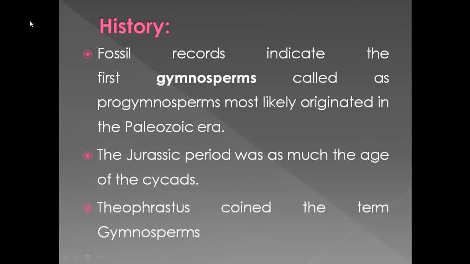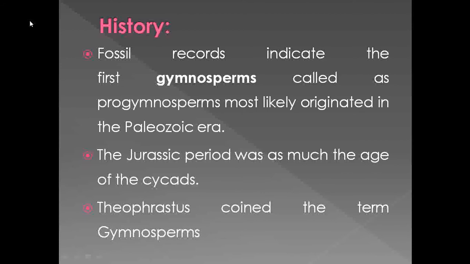Then some of the members of the gymnosperms got buried inside the soil, and their imprints or impressions are present in the form of fossils. So the gymnospermic members show presence of living as well as fossil members. As the gymnosperms show presence of fossil members, that's why they are known as progymnosperms.